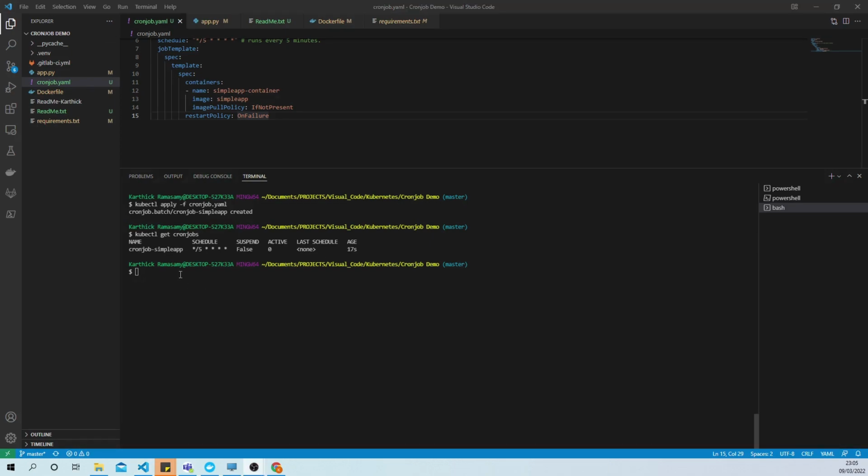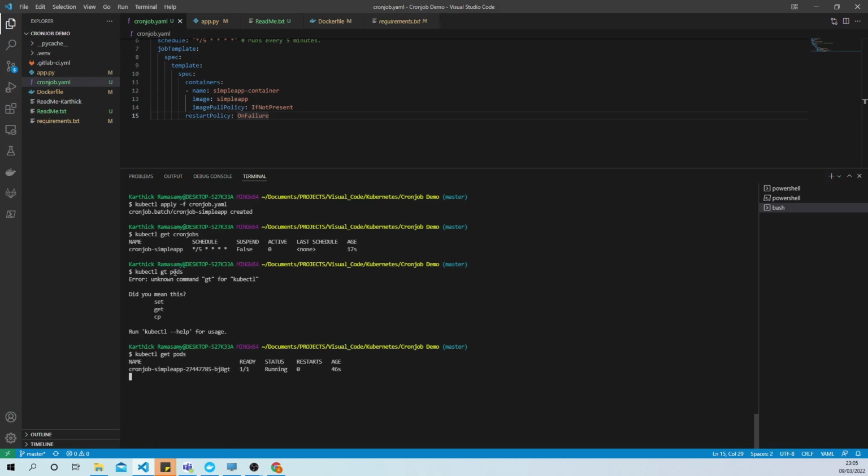Okay, it's 5 minutes now. Let's see whether it's created any new pod. Okay, so it has just created a new pod about 46 seconds ago, and the current status is running. As we know, our program will run for around 30 seconds. So after 30 seconds, the pod state will go to completed, and it will release all the resources allocated to this pod.